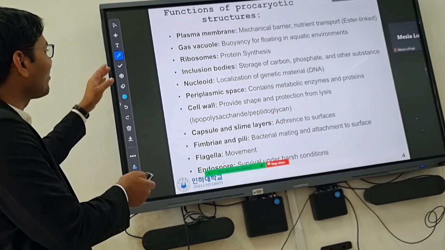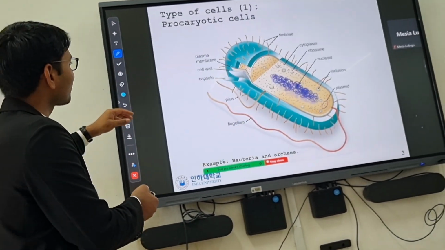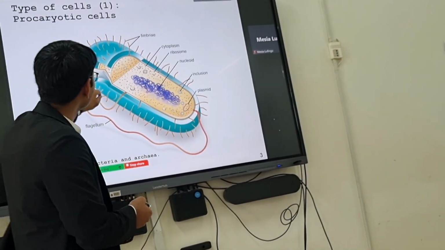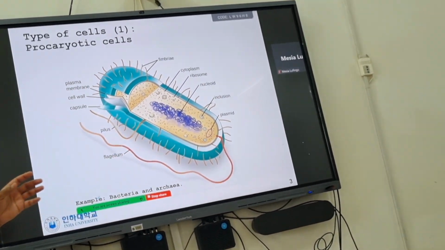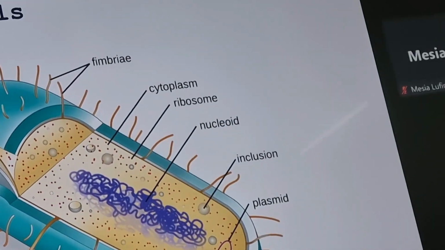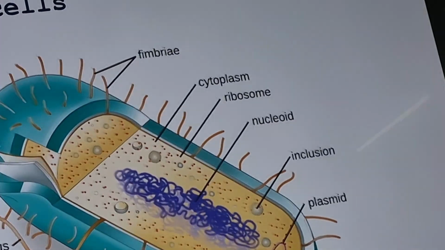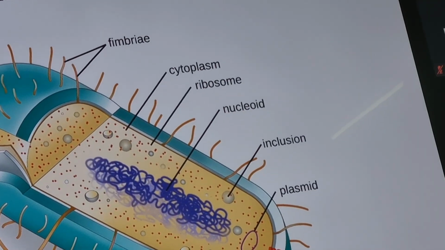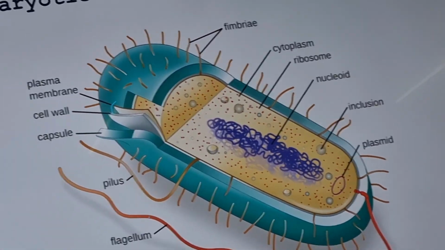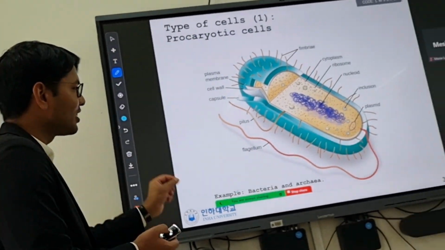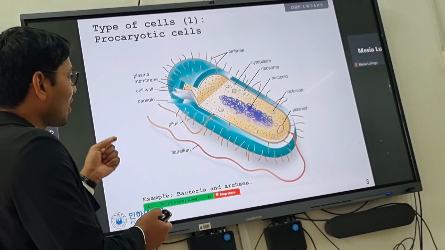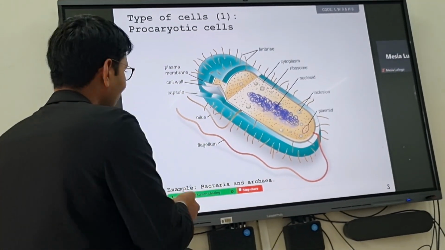So the plasma membrane, then we have a gas vacuole. If you see, the gas vacuoles are small things. The purpose of the gas vacuole is that they give buoyancy to the microbes if they live in the water, because they definitely live on the water surface. They can float on the water, otherwise they will drown. So this gas vacuole gives buoyancy because it's full of air, there is nothing inside.